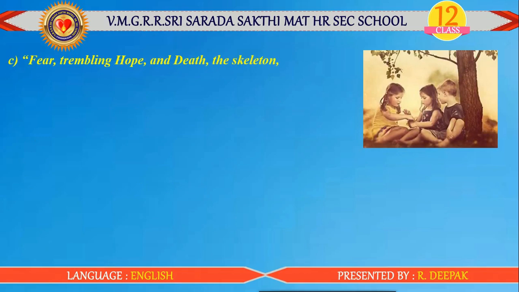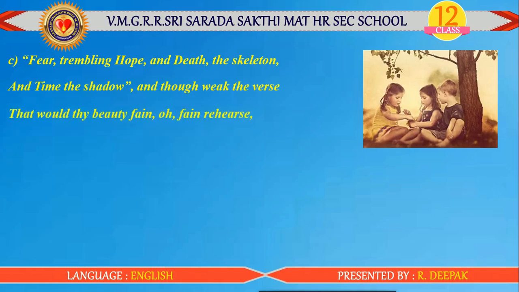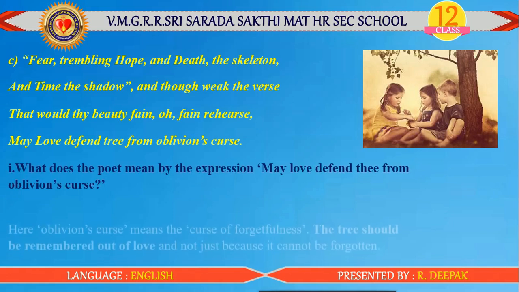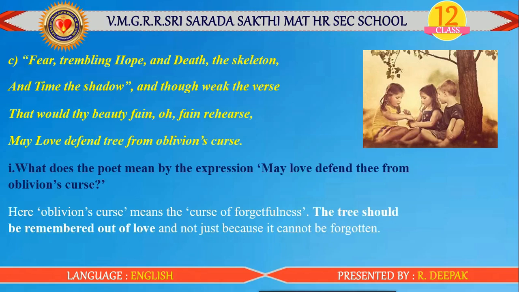Okay. Next one. See the poetic line. Fear, trembling, hope, and death the skeleton, and time the shadow, and though weak the verse that would thy beauty feign, O fine rigors, may love defend thee from oblivion's curse. First question. What does the poet mean by the expression, may love defend thee from oblivion's curse? Answer is, here oblivion's curse means the curse of forgetfulness. The tree should be remembered out of love and not just because it cannot be forgotten.